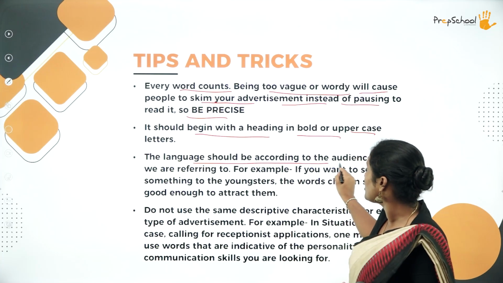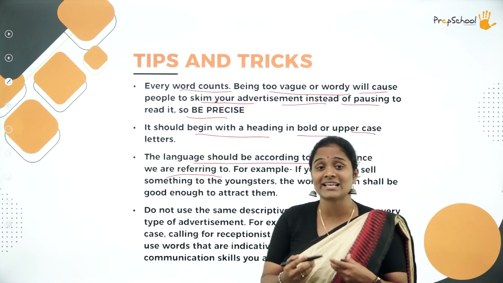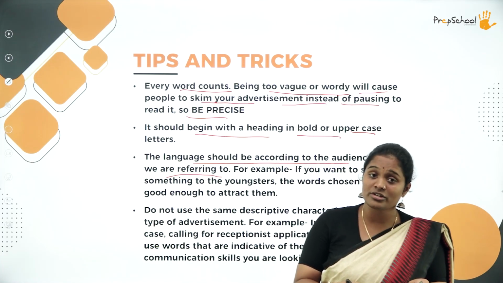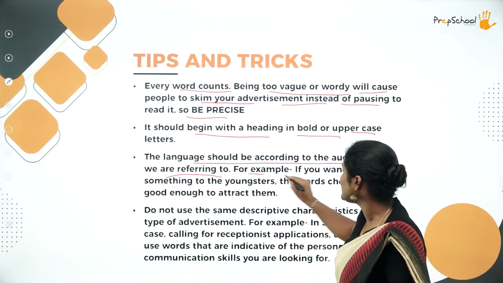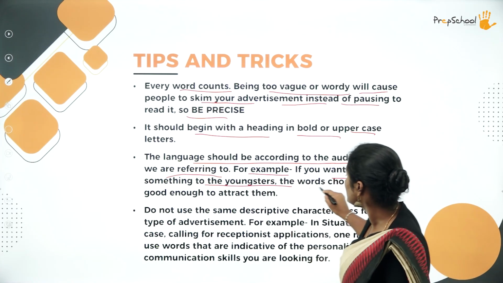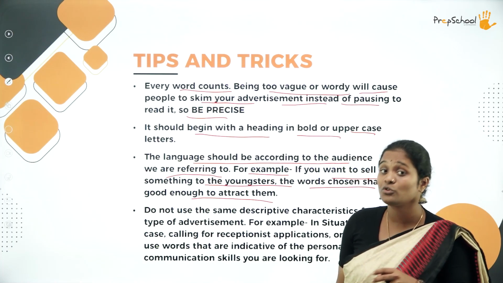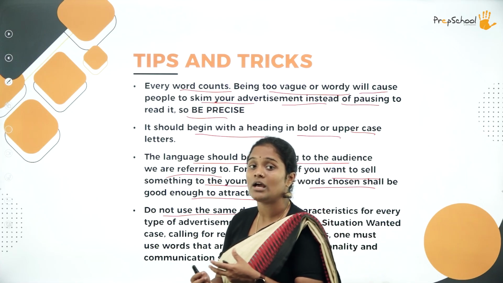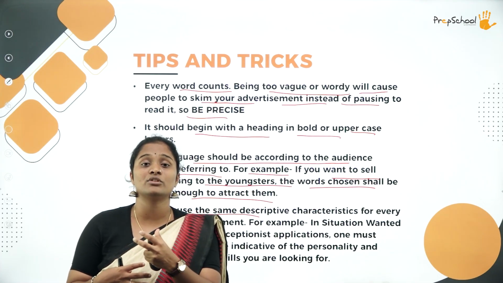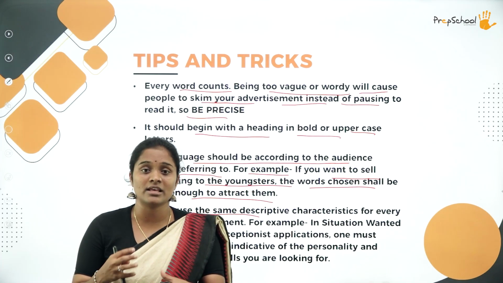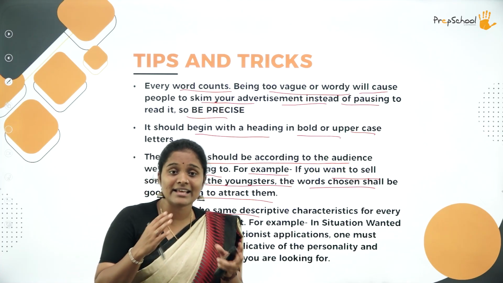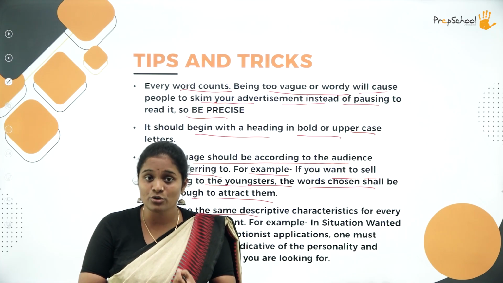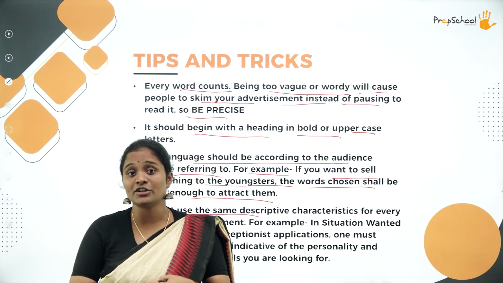Then the language should be according to the audience that you're referring to. If you're addressing the younger generation, the language should be different. If you're addressing the older generation, then the language should be much different. For example, if you want to sell something to the youngsters, the words chosen should be good enough to attract them. Or do not use the same descriptive idea. If you're writing for matrimony and if you're writing for job seeking or job giving, you cannot write the same thing, isn't it? There is a difference in the language that you employ. There is a difference in the description that you're using, the articulation that you're doing, right?